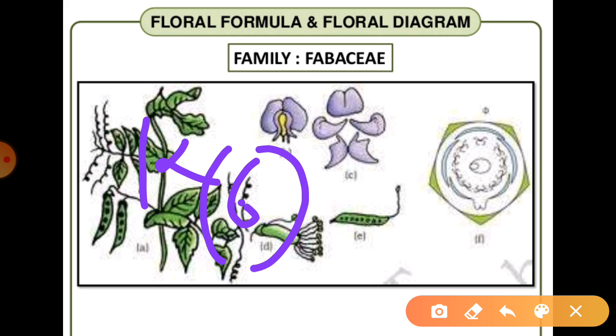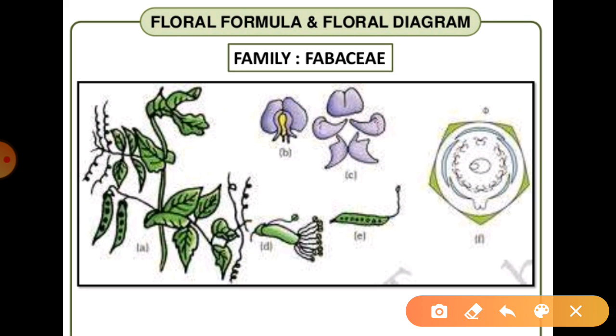In the same way, if we talk about the corolla, C, if the petals are also 6, we write C6, and if they are fused, we have to write it in brackets. So these are the different ways: sepals with the help of K, petals with the help of C. Then we can find another thing, that is the stamen, right? Stamen means generally the male parts.